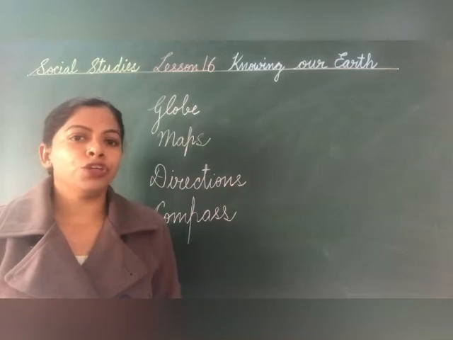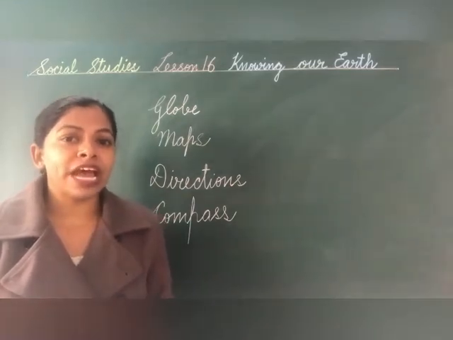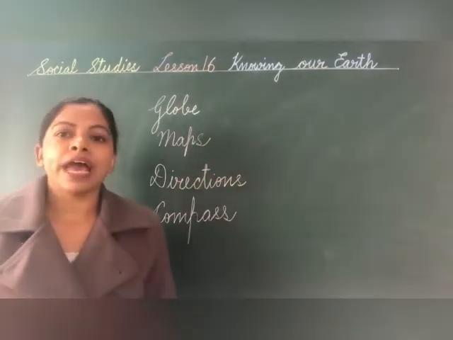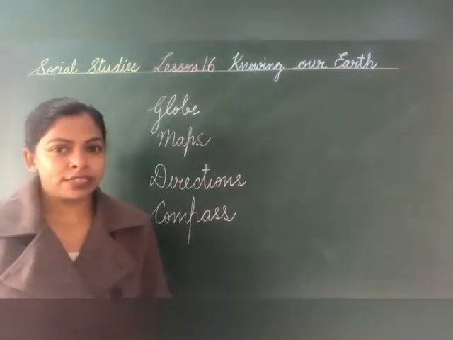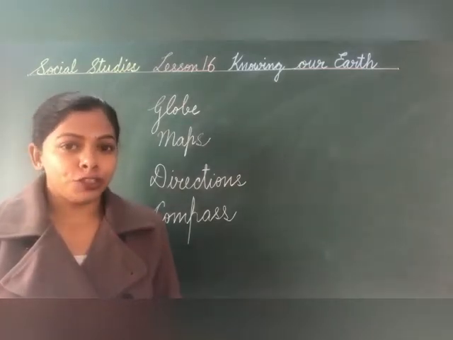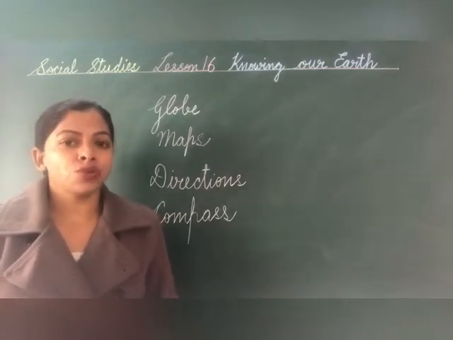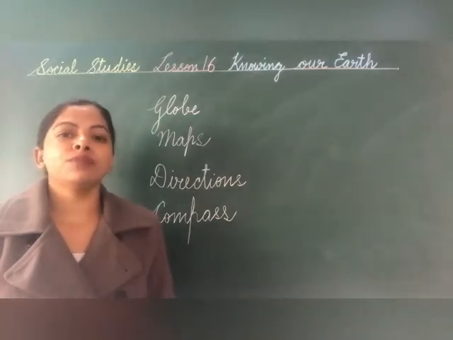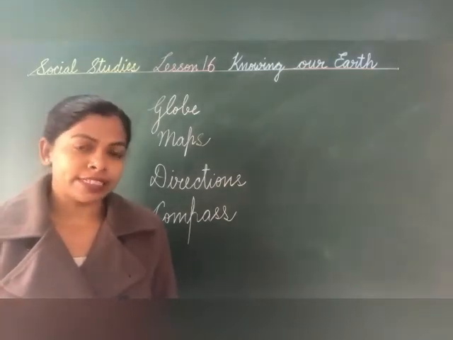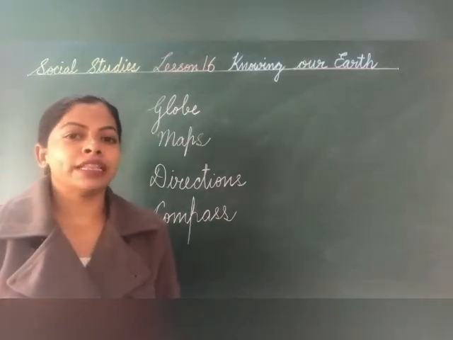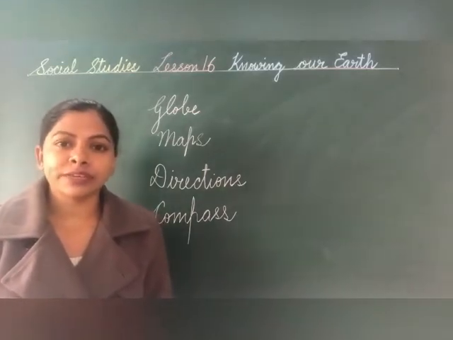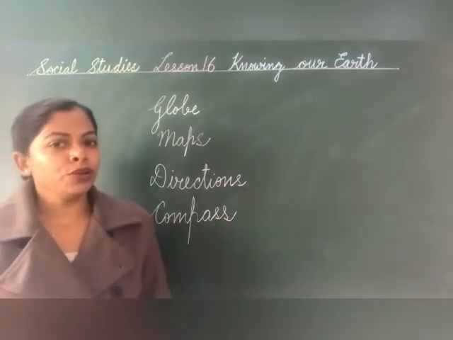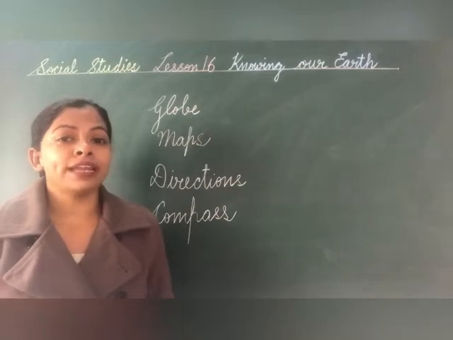Children, in this video you will learn about a few points that are related to our Earth, that is globe, map, directions and compass. Children, in the previous lesson, the solar system, you have studied about the universe, the planets, sun, moon, stars and the satellites. You have also studied that there are 8 planets in our solar system and Earth is the 3rd planet of the solar system. Children, you know Earth is the only planet where life exists.